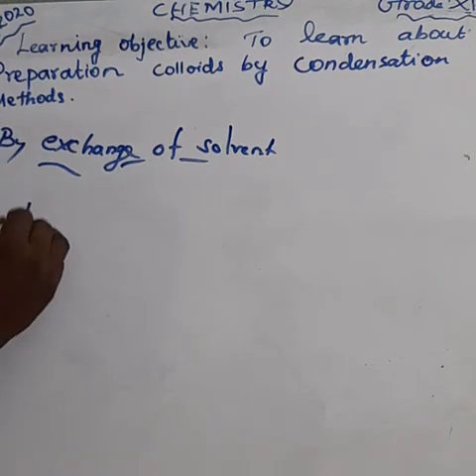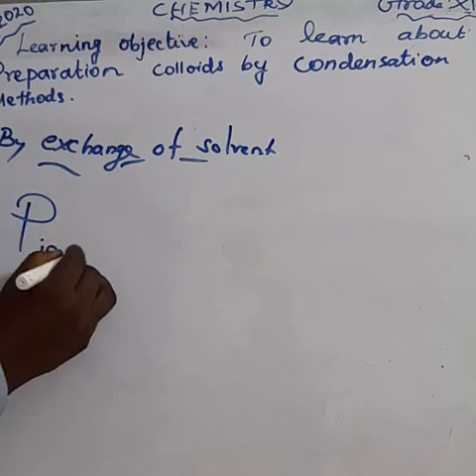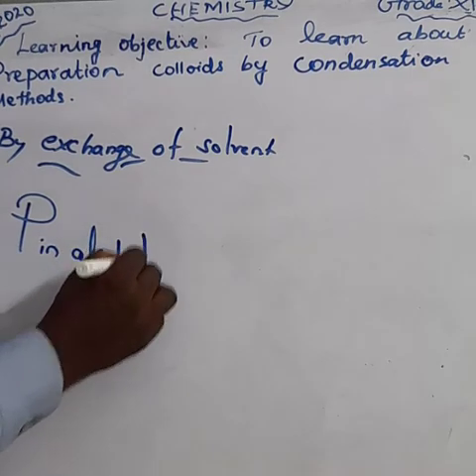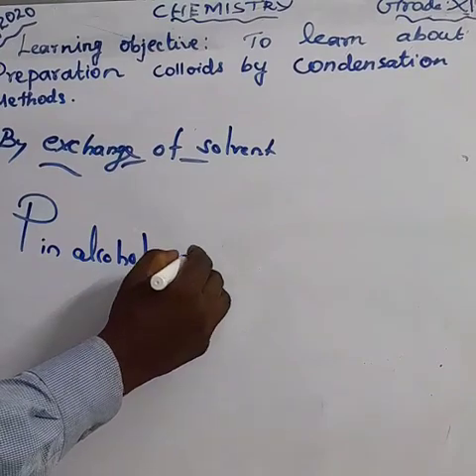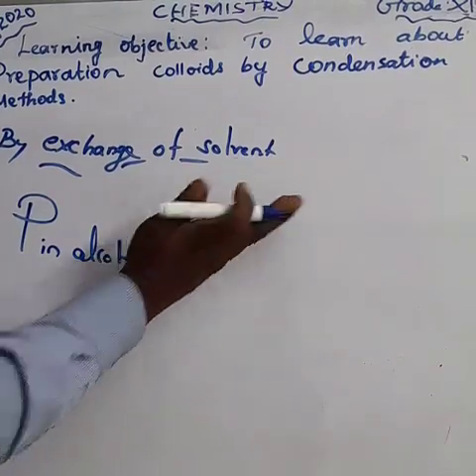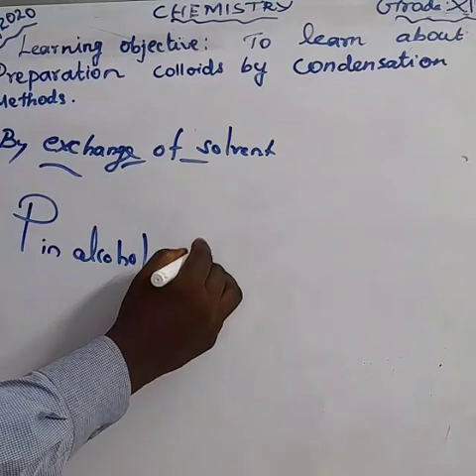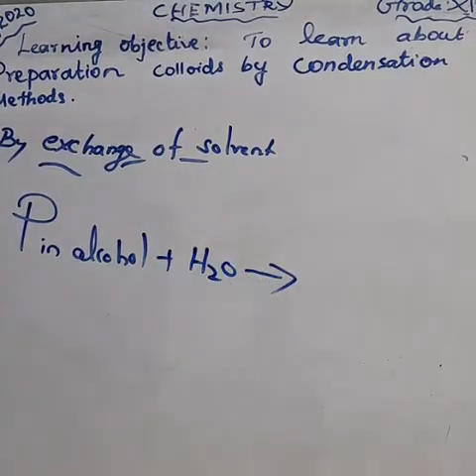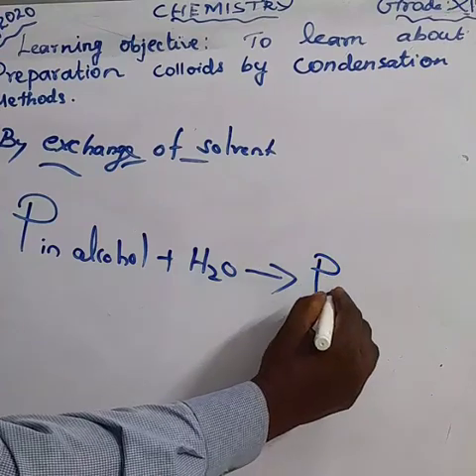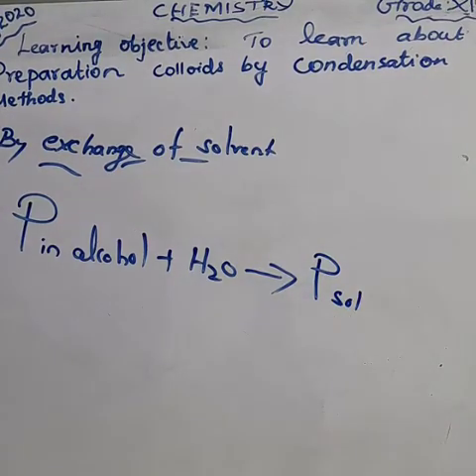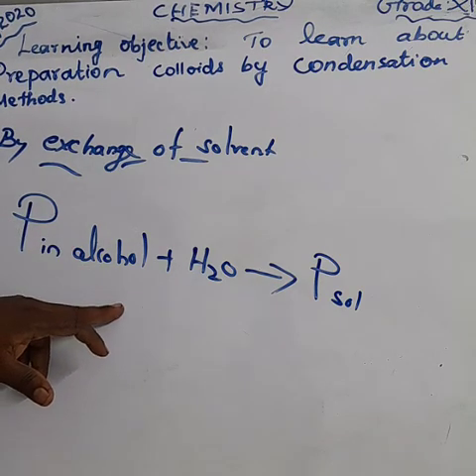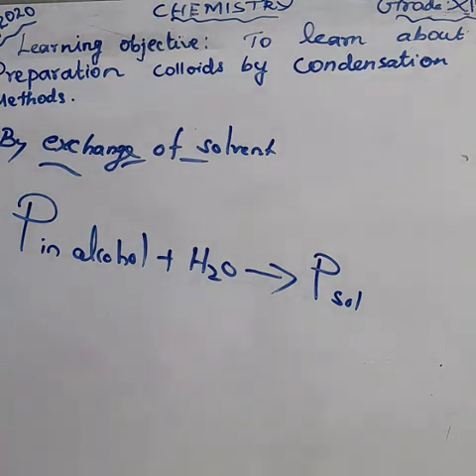That is phosphorus in alcohol, poured into the water. So, what product is obtained? Phosphorus salt. Which salt? Phosphorus, that is P for phosphorus, sol, phosphorus sol. That's the equation. Phosphorus in alcohol is poured in water, we get phosphorus sol. Try to understand the concept.